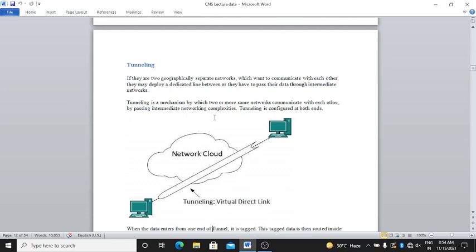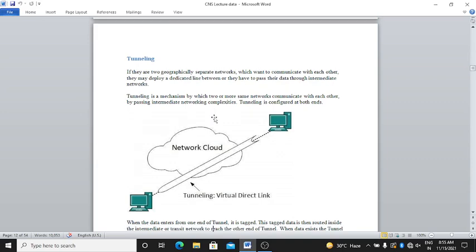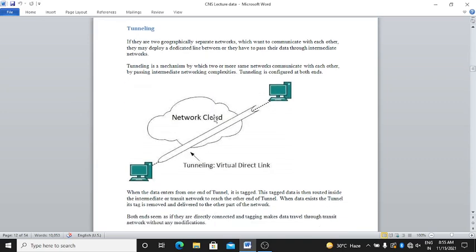Tunneling. If there are two geographically separate networks which want to communicate with each other, they may deploy a dedicated line between them, or they have to pass their data through intermediate networks. Tunneling is a mechanism by which two or more same networks communicate with each other by passing through intermediate network complexities. Tunneling is configured at both ends. Network cloud is there, and the tunnel is a virtual direct link.